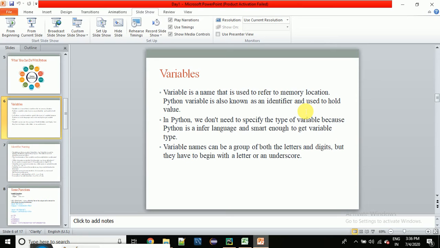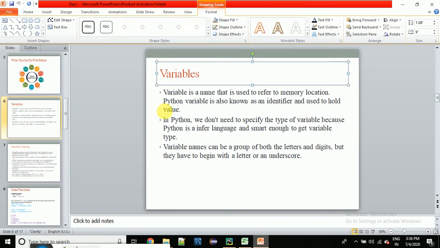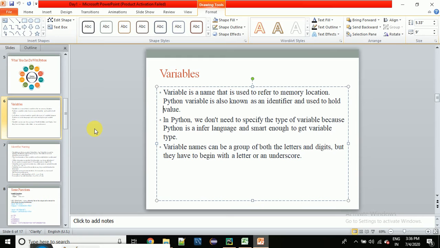So let's talk about variables now. A variable is just the name of that memory location where my value is stored. I can store anything. I can store my name, any number, a complex number, an integer, a real number, my father's name, my grandfather's name. Wherever it is stored, the name of that memory location is called a variable. As simple as that. There are some other things like data types in this slide, but I'll talk about everything in today's session, right?